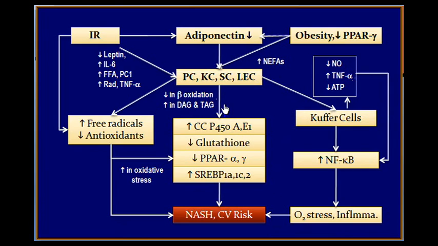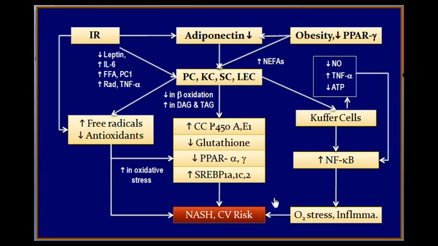The DAG and TAG are increased, and they increase the activity of cytochrome P450 enzymes and even decrease the glutathione in the liver, decrease the PPAR alpha and PPAR gamma activity, and increase the expression of CBP hormones like CBP1A, 1C, and 2.